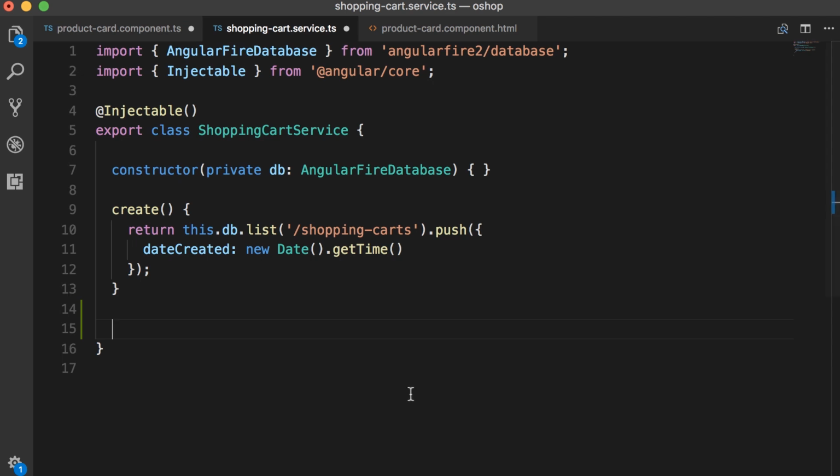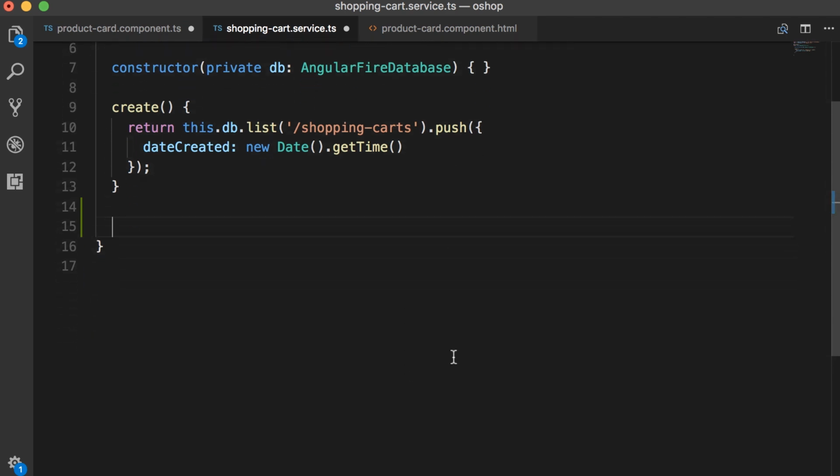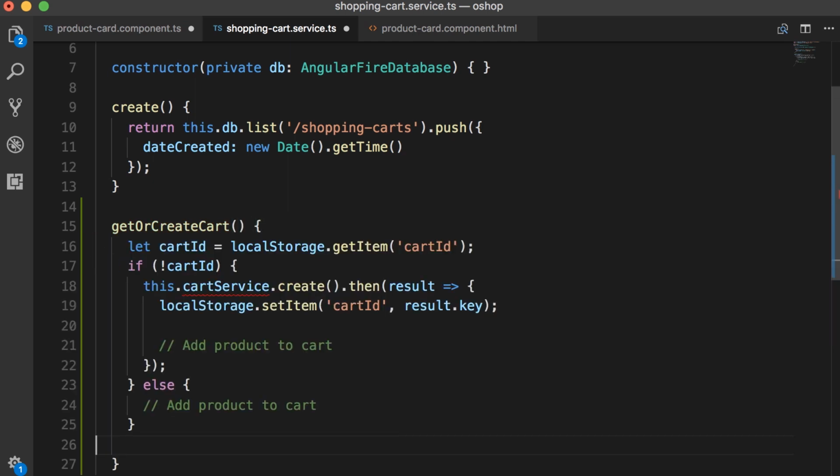Temporarily, I'm going to define this new method, getOrCreateCart, and paste this code here. Now to make sure that I'm not going to call this from the outside, I will make it private because we want to keep the API of this service very simple. We want this service to have very few methods that its clients really need.